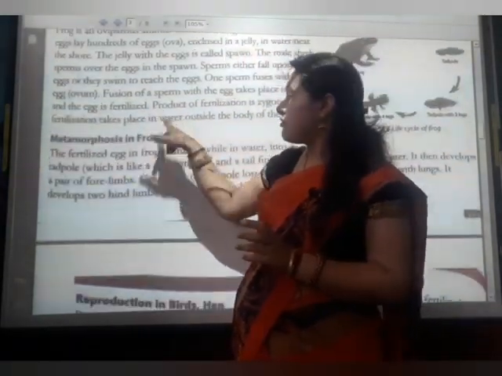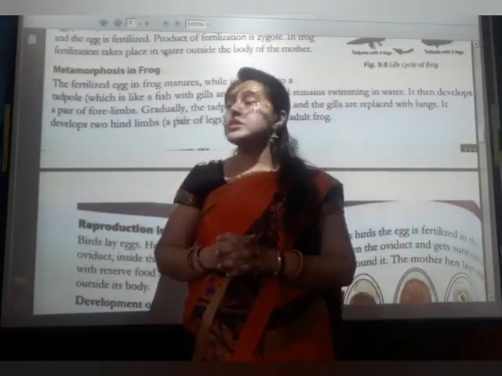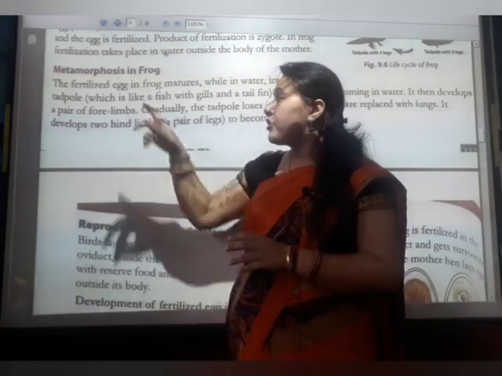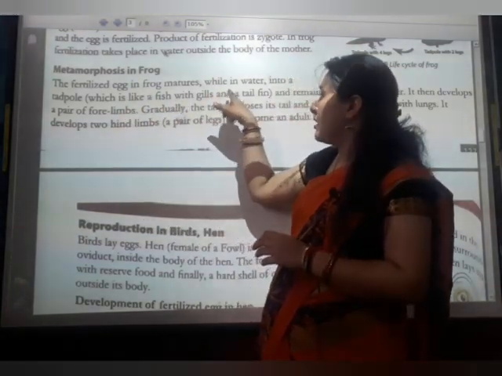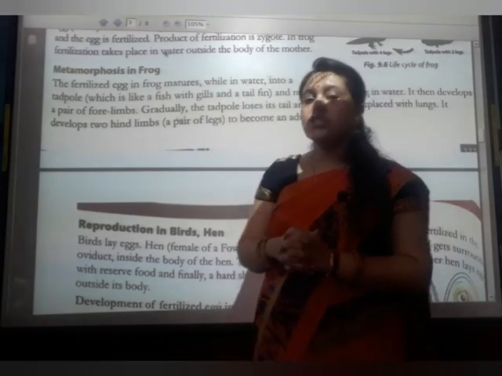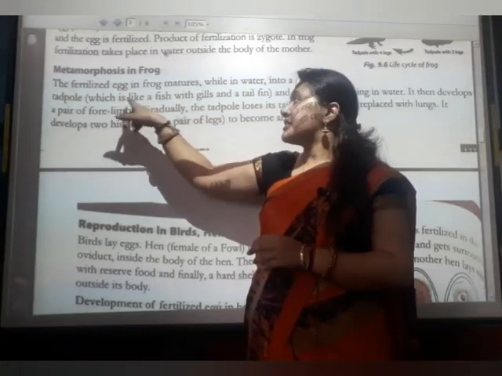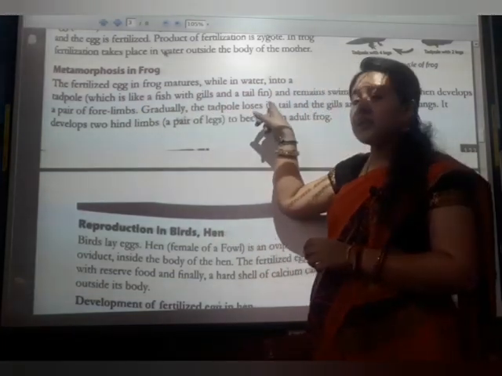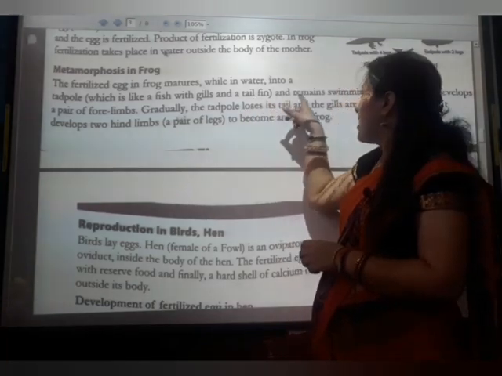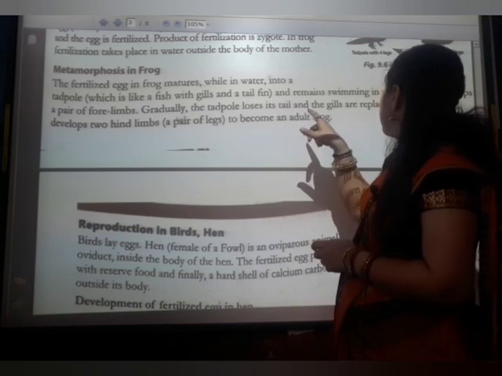Then the metamorphosis in frog. How does metamorphosis take place in the frog? The fertilized egg of the frog matures in water into a tadpole, which I have told you is like a fish with gills and a thin tail fin, and remains swimming in water.